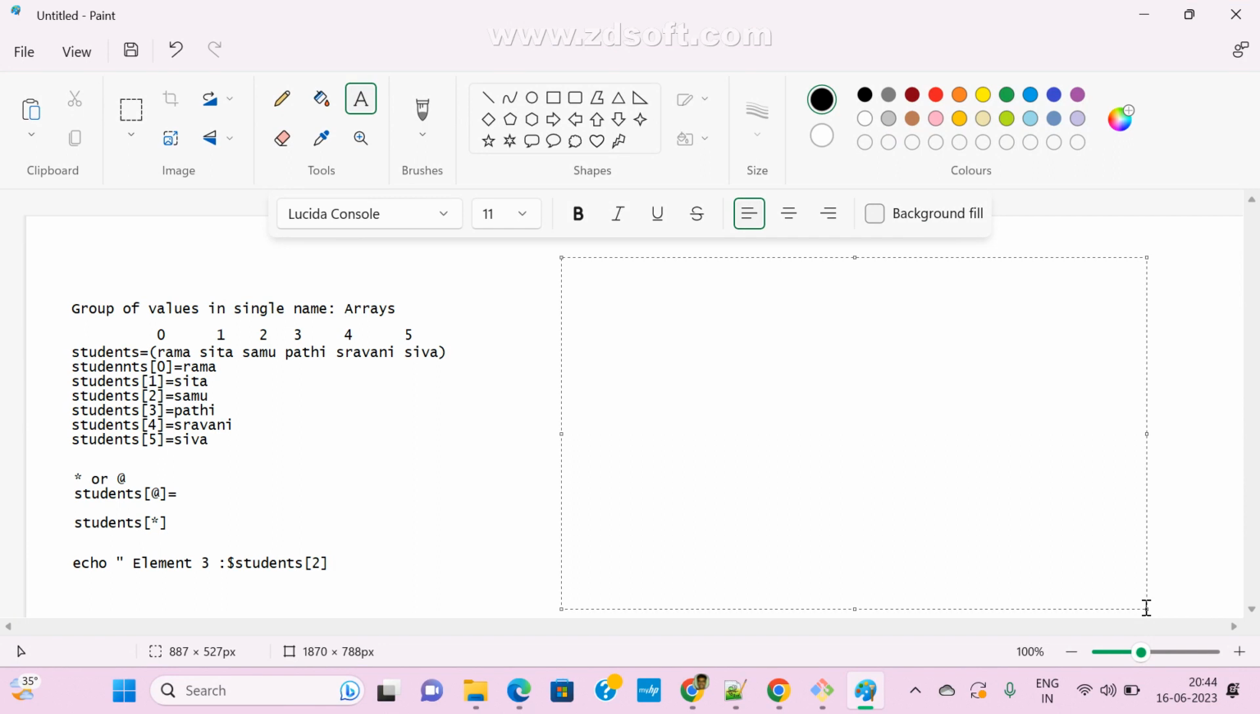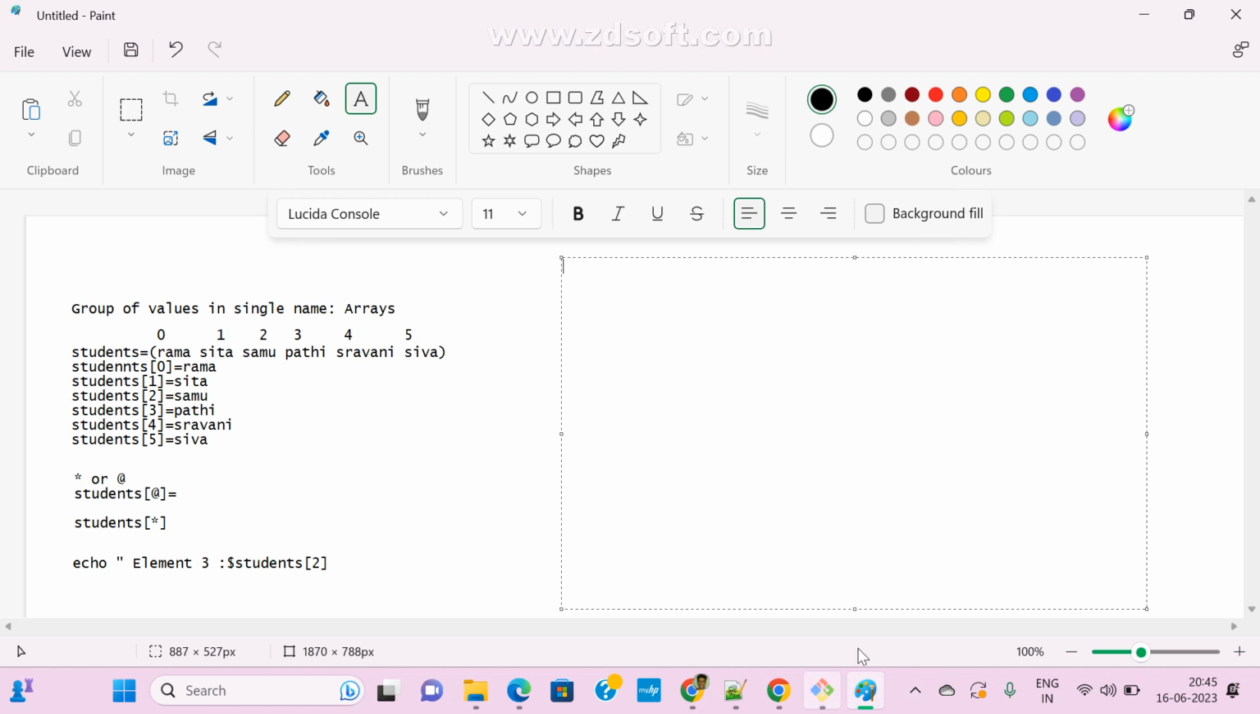So first, what is a function? A function is nothing but a group of commands or a group of statements, guys. A group of commands that are repeatedly required. If I want to execute a group of commands at a time, in that case we should go for a function.